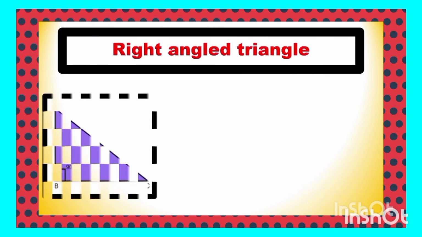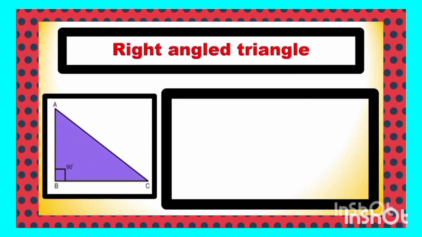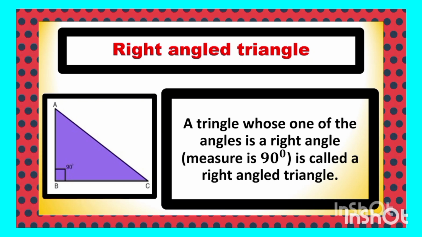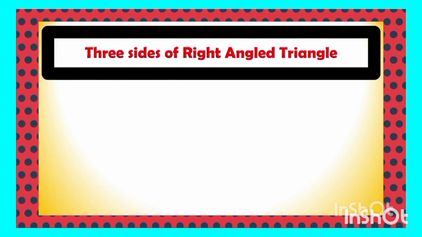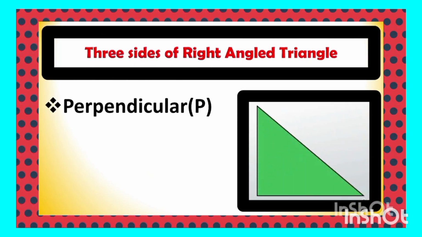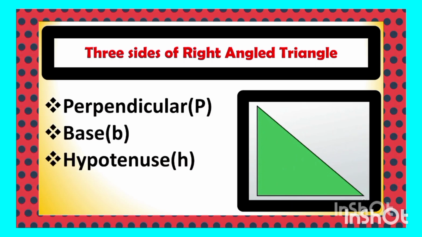Before the study, what is a right angle triangle? All of you know, a triangle in which one of the angles is a right angle, or equal to 90 degrees, is called a right angle triangle. Yes, the three sides of a right angle triangle are perpendicular, base and hypotenuse. And you know, the hypotenuse is the longest side.